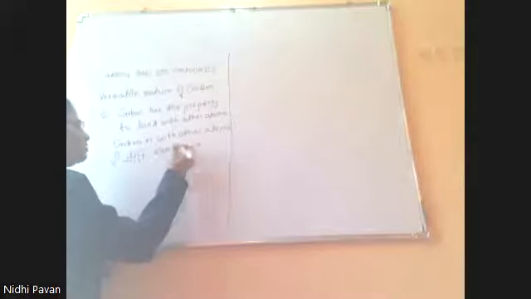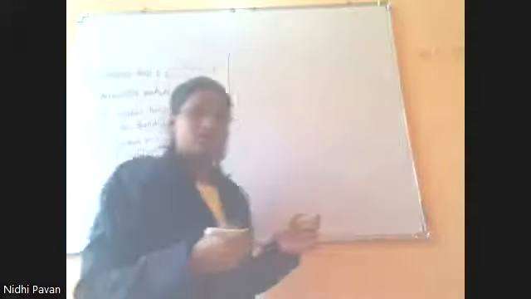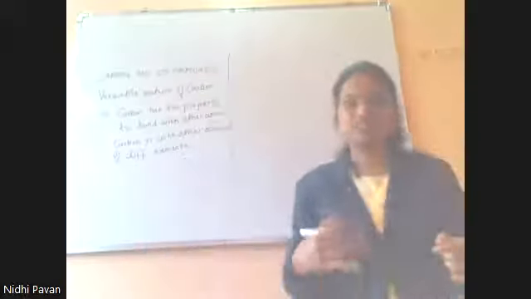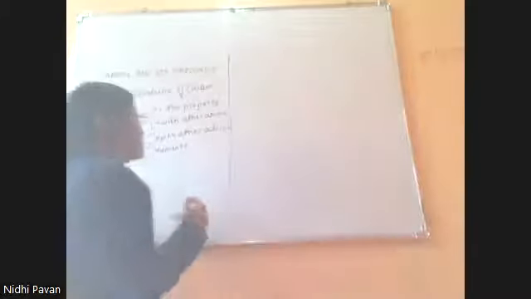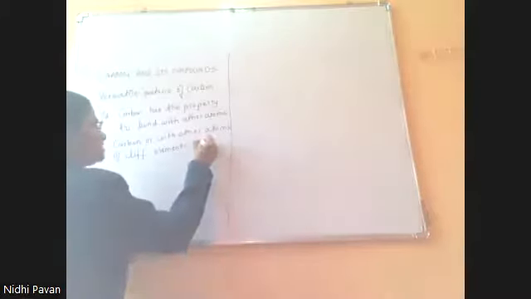This property of carbon, the bond formation with its own atoms or with other atoms, is called catenation, guys.